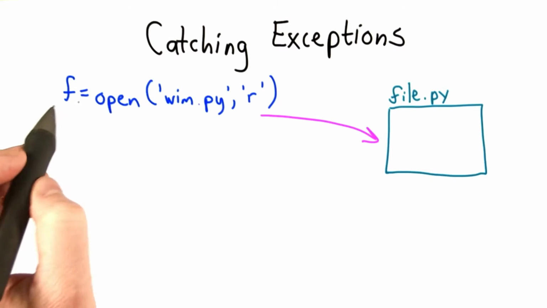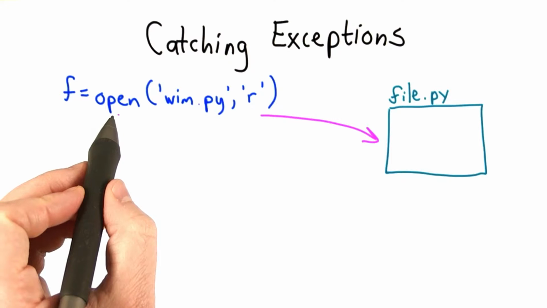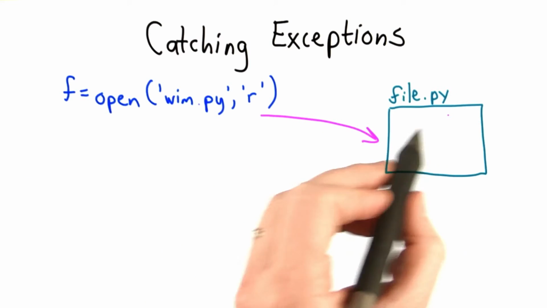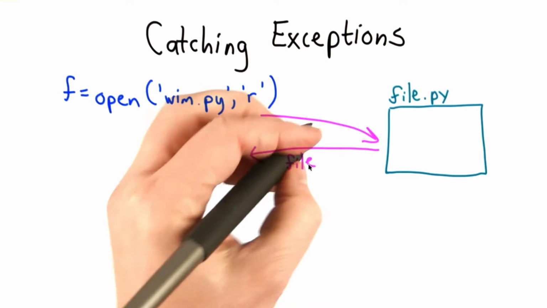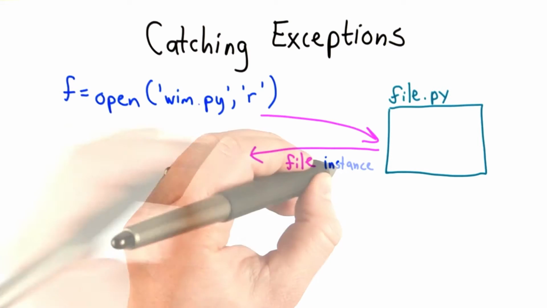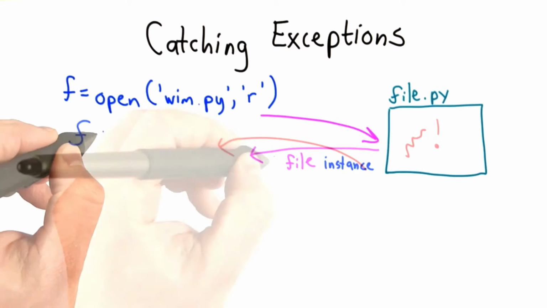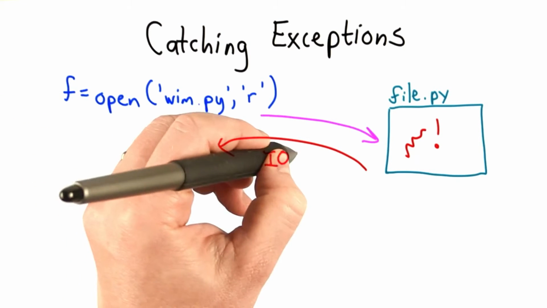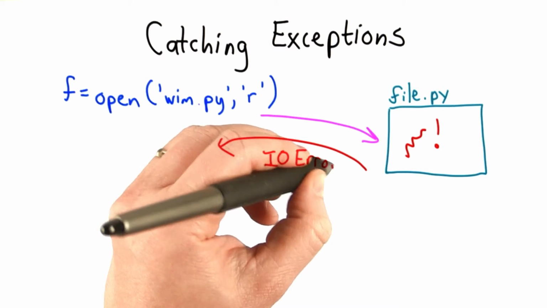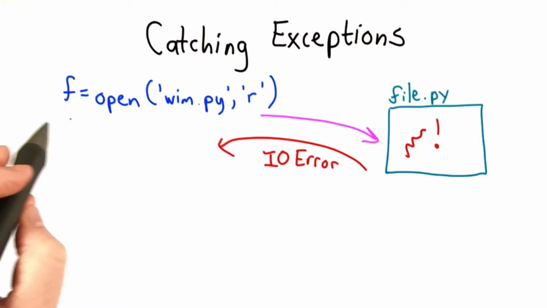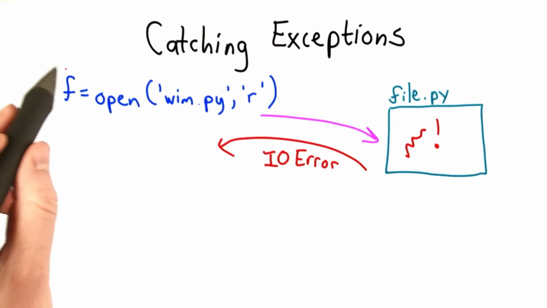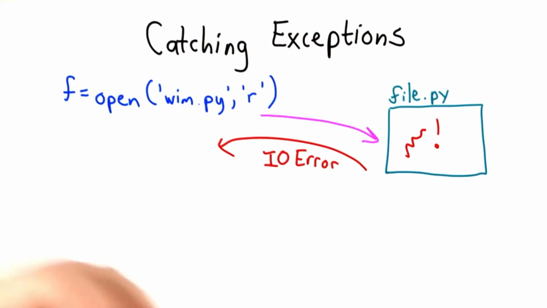So here's what happened in the example. We're calling the open operation, which leads to a call in the file module. Normally, that would return a file instance, which would be assigned to the variable f. In this case, something went wrong. There's no file that can be returned. Instead, what happens is an exception will be thrown. This isn't a normal return, so execution doesn't continue as it would with the assignment.